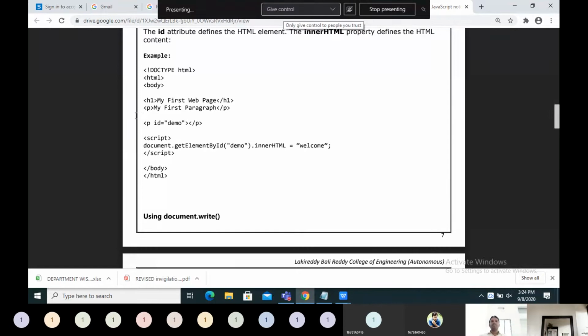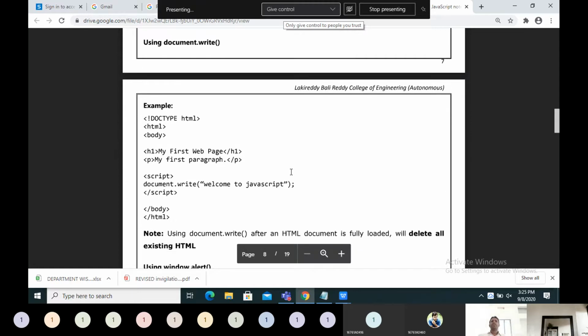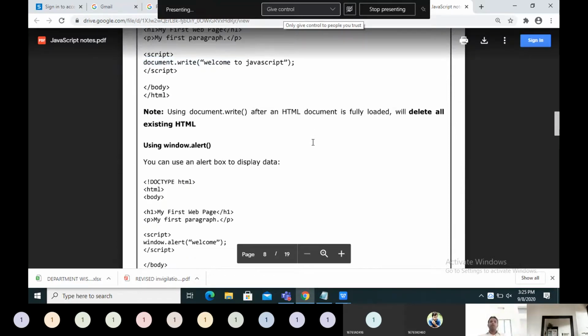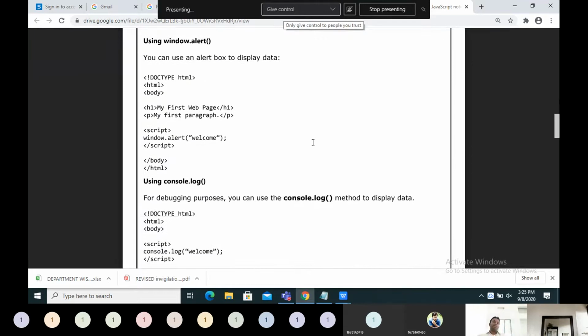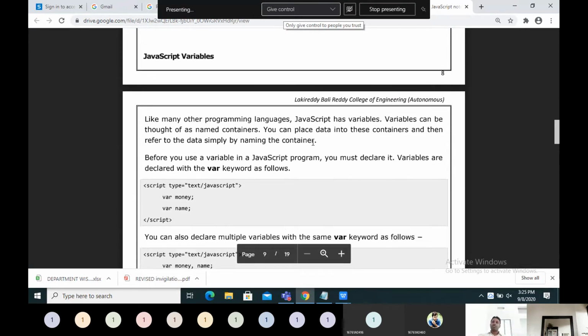What is that ID? Demo. So what tag is it? It is a p tag, the paragraph tag. Further, there is an innerHTML, that is welcome. So within the paragraph tag, welcome will be placed as text. That's the point. And then document.write: we have seen this one within the script in the body section. Whatever we write in document.write will be displayed in the body of the web page. And then alert: an alert message will be displayed. Similarly, console.log of some text will be written in the console of the browser.